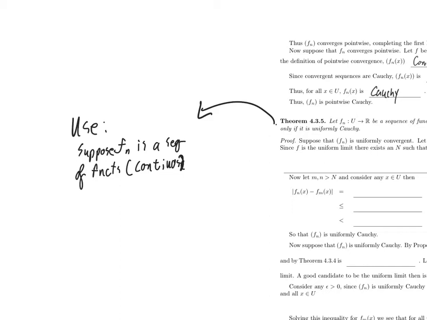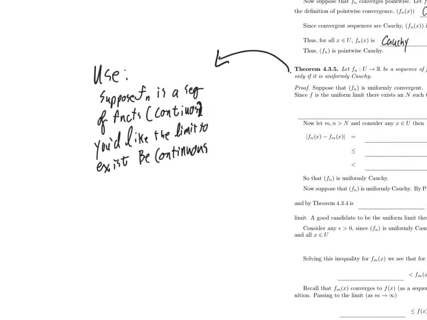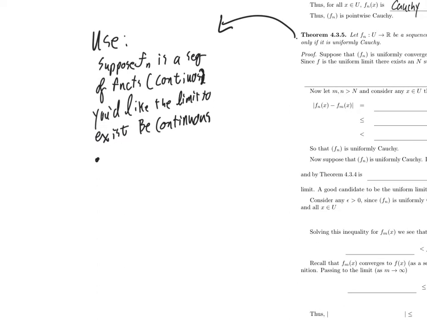And let's suppose that you really want to know what the limit is, but you don't know what the limit is right now. You'd like the limit to exist, and shoot, be continuous. So if you want to do that, here's what you can do.